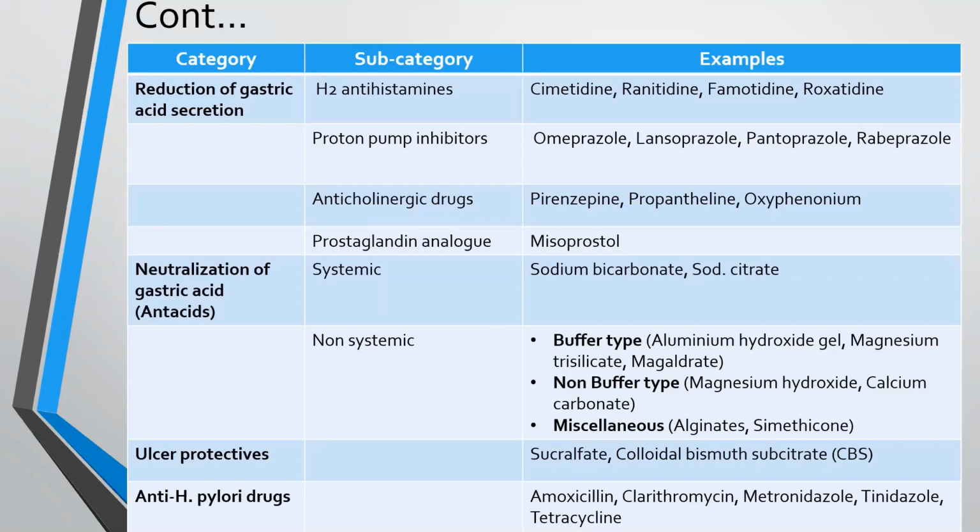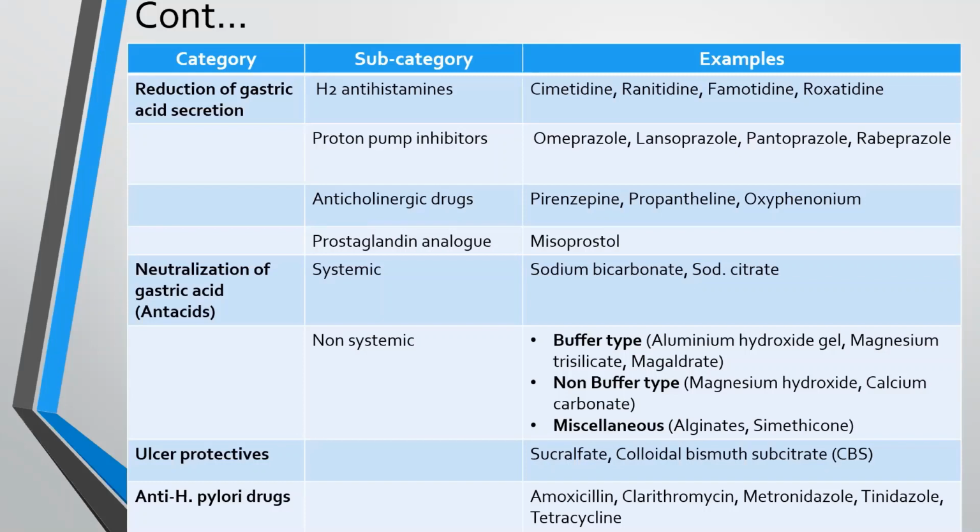There are two types of antacids. First is systemic and second one is non-systemic. As the name suggests, systemic are those which are absorbed in the blood. However, non-systemic are those which are not absorbed in the blood. Examples of systemic are sodium bicarbonate and sodium citrate. The examples for non-systemic: first type is buffer type. Examples: aluminum hydroxide gel, magnesium trisilicate, magaldrate. Non-buffer type includes magnesium hydroxide, calcium carbonate, and miscellaneous includes alginate and simethicone.